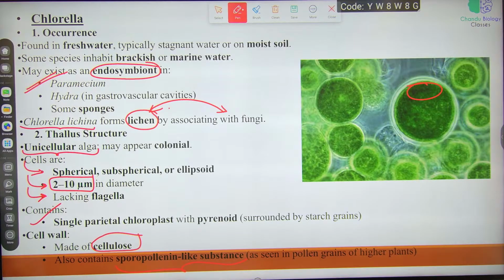Next is what? Sexual reproduction. This takes place only during unfavorable conditions. Here it is oogamous type of sexual reproduction. Fine. In the cenobial type we can see both monoecious and dioecious types. Monoecious or bisexual, where from a single or same colony you can see both male and female daughter cells forming.